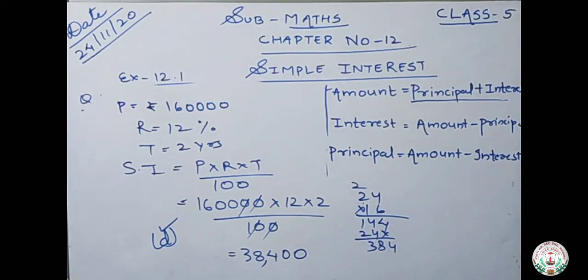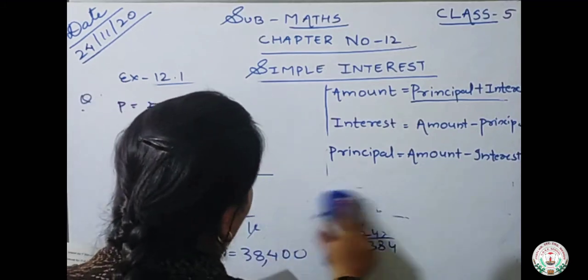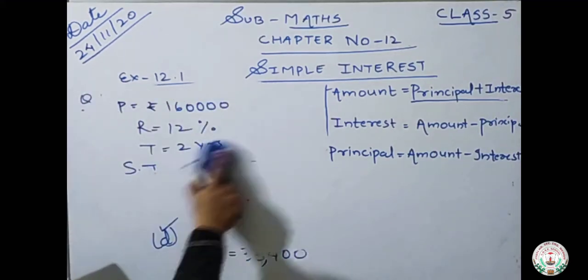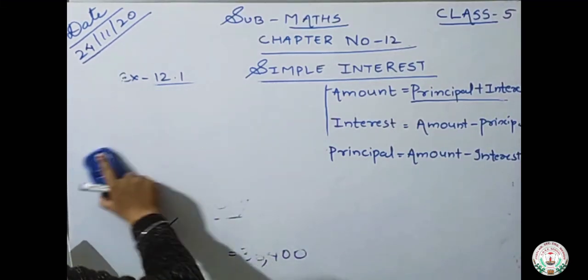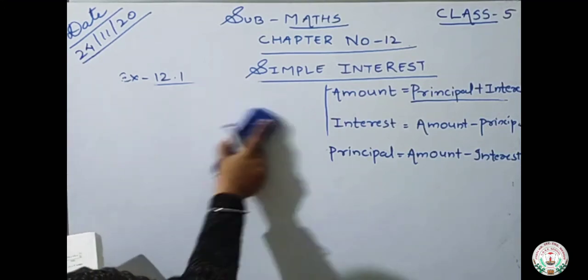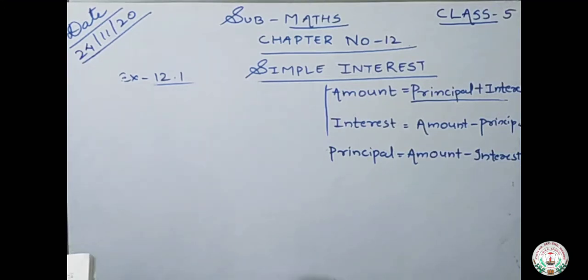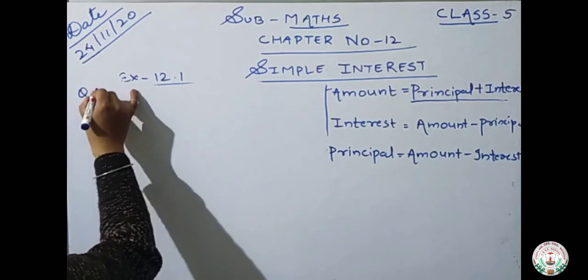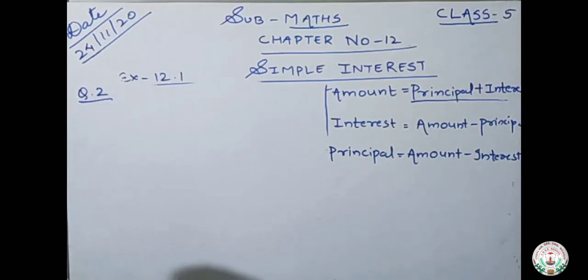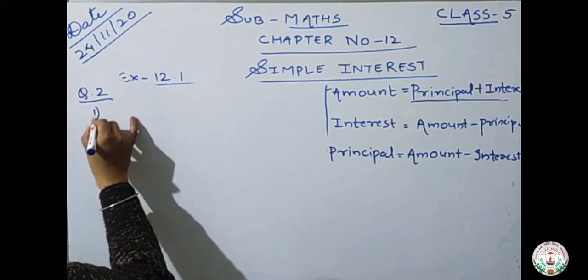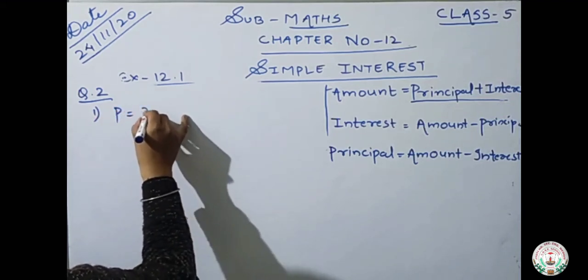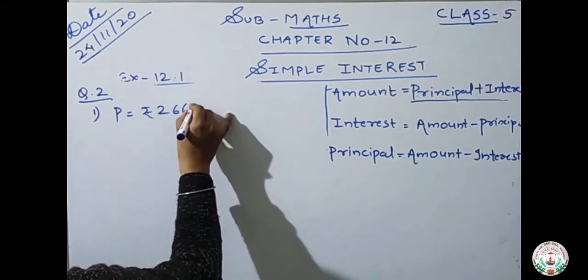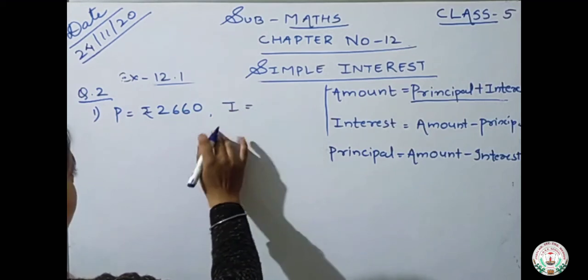Now moving on to question number 2. Question number 2 is find the total amount when principal and interest is given. Okay, so you have to find the amount when principal and interest is given to you. Let us solve. Okay. In first one, principal is rupees 2,660 and I stand for interest.